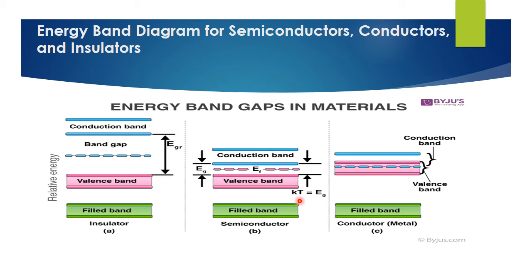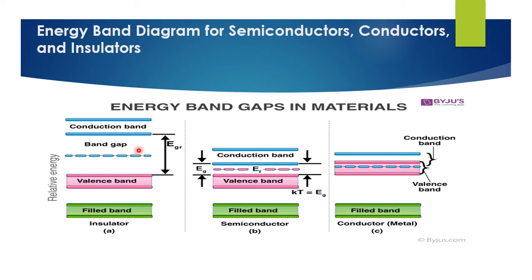Comparing metals, semiconductors and insulators, the band gap is very close to zero in metals. Between metals and semiconductors, the difference in energy band gap is very small compared to the semiconductor.